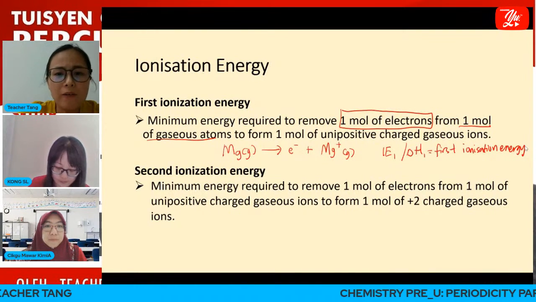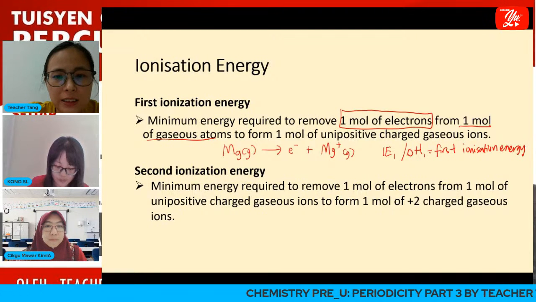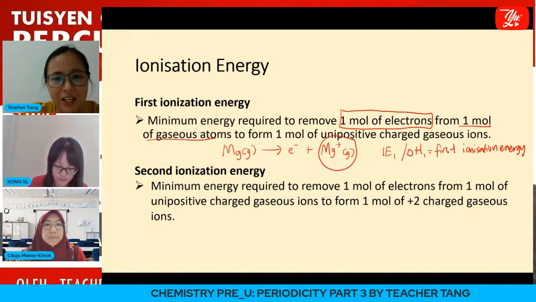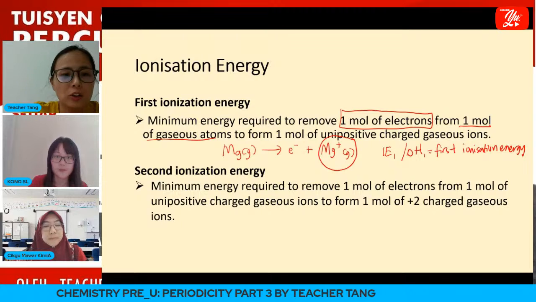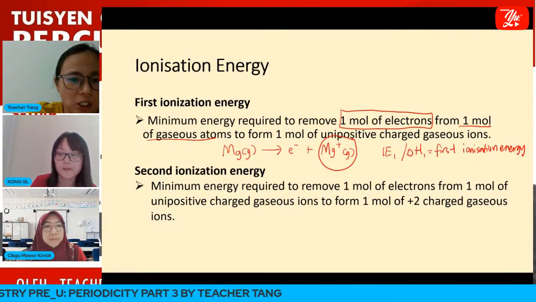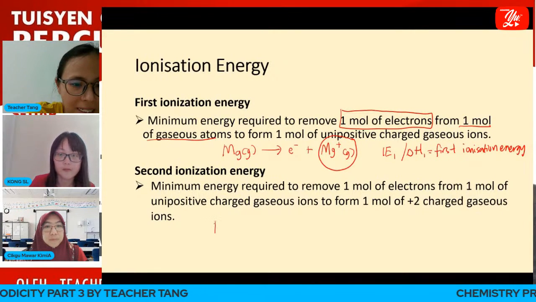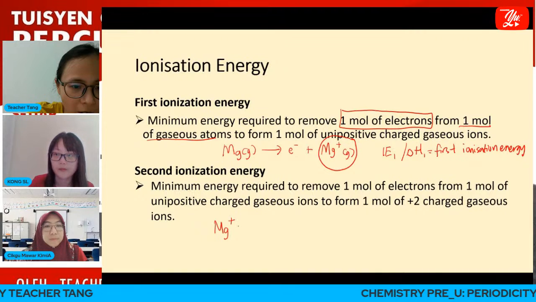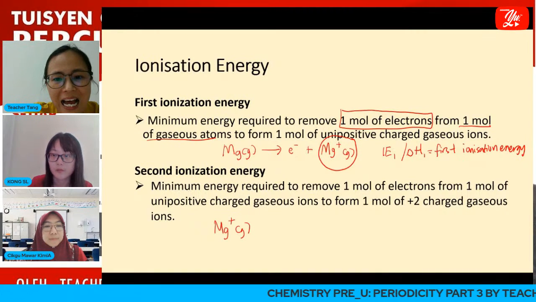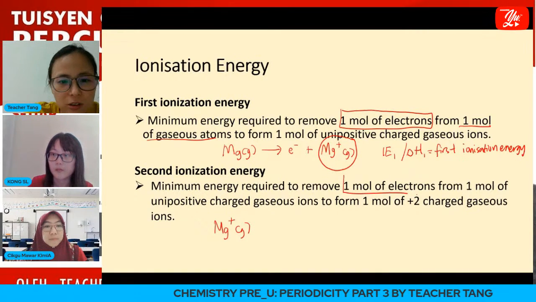We know that after first ionization energy, we get magnesium positive 1 ion. So in second ionization energy, we start with the magnesium positive 1 gaseous ion. Then we remove another mole of electrons.